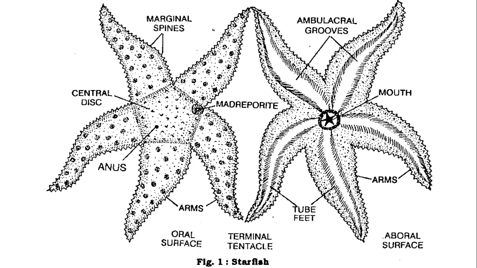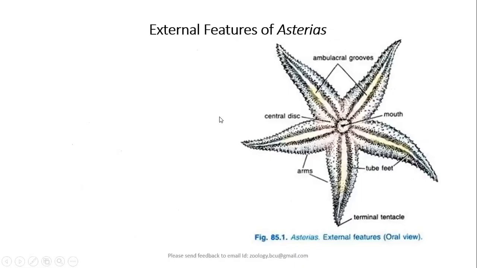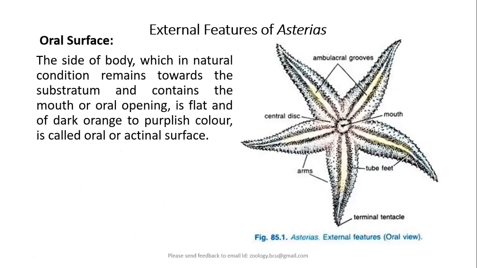So you can see here in the picture how the oral surface will have mouth at the center, whereas the aboral surface can be identified because of the presence of anus and madreporite. Now let us proceed further into the details of oral surface.